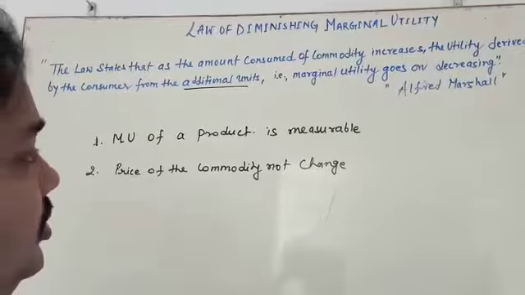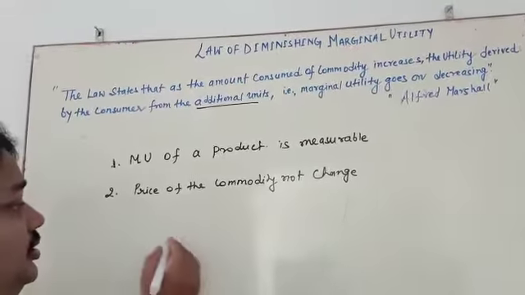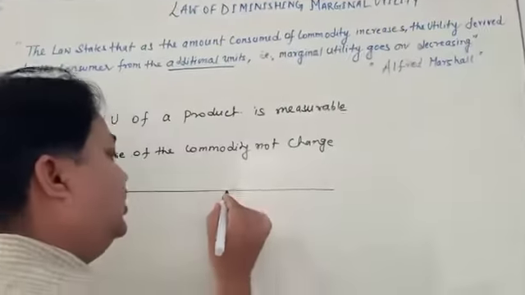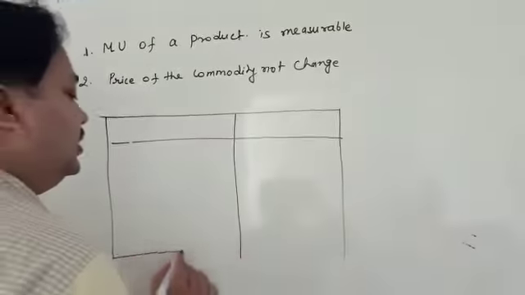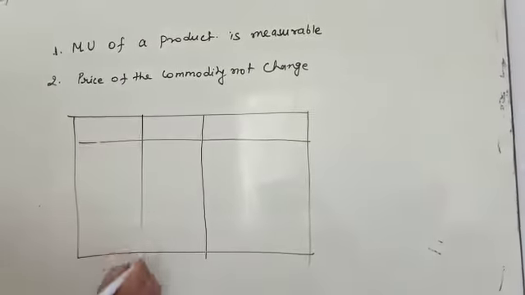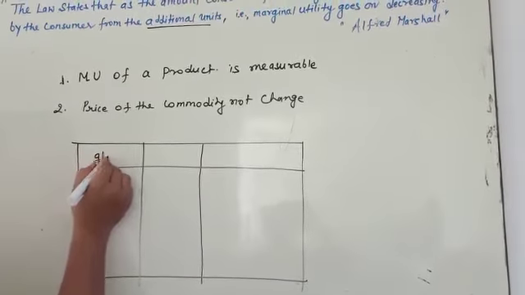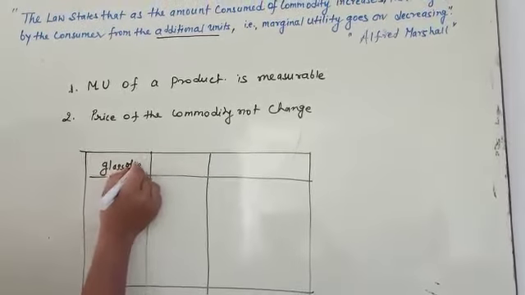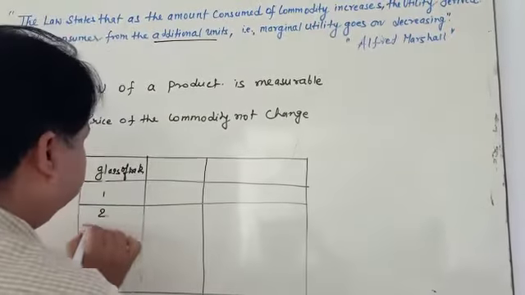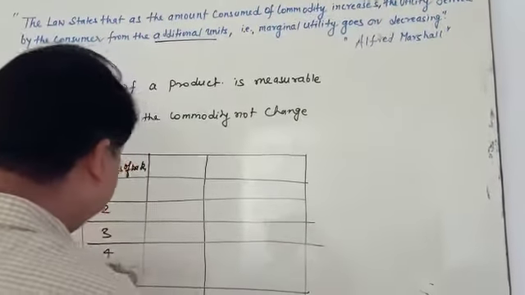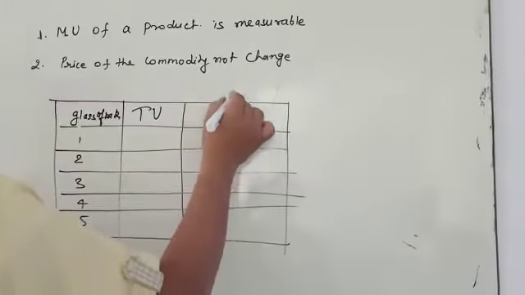Okay, so once again let us revise. What is the law? You can take the example of a glass of water. Suppose I am going to take a glass of water: first, second, third, fourth, fifth. Here we have total utility and marginal utility.